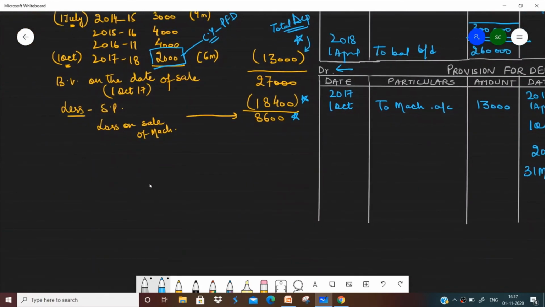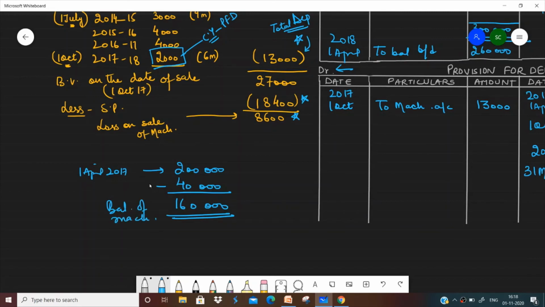See, depreciation on machinery sold has already been done. So what was the balance of machinery that we had on 1st April 2017? We had 2 lakh in the machinery account, and out of this 40,000 worth of machinery has been sold. So we have 1,60,000 as balance of machinery.